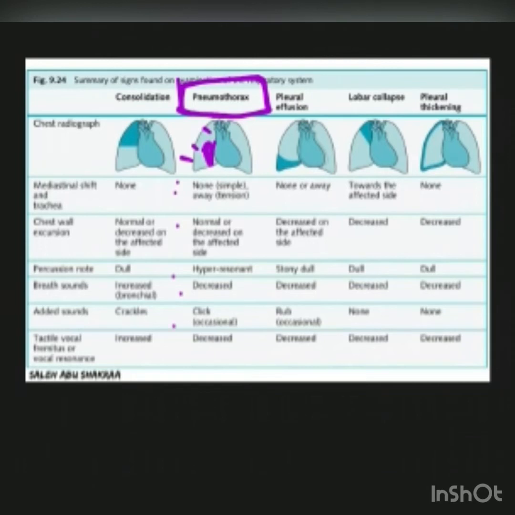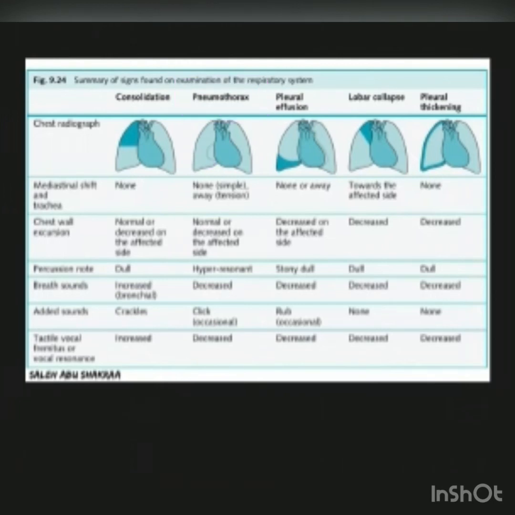Added sounds, maybe a click, may be present occasionally, and the tactile or vocal fremitus or vocal resonance will be decreased. So decreased breath sounds and vocal fremitus. Percussion note hyperresonant. Added sounds, occasionally a click may be present, and mediastinal shift may be there or maybe not there in the case of the different types of pneumothorax.